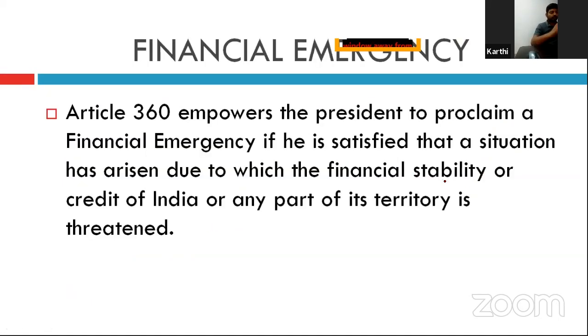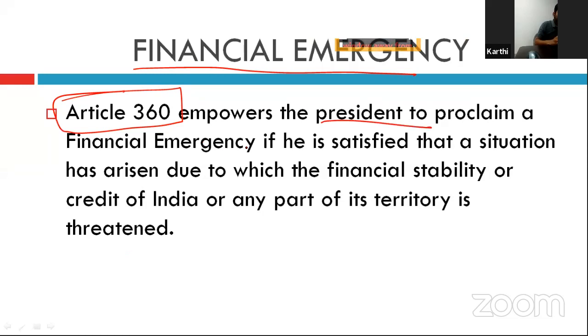Now we will start with financial emergency. Okay, so the financial emergency was given under Article 360. It empowers the president to proclaim a financial emergency if he is satisfied that a situation has arisen due to which the financial stability or the financial credit of India or any part of India is threatened.